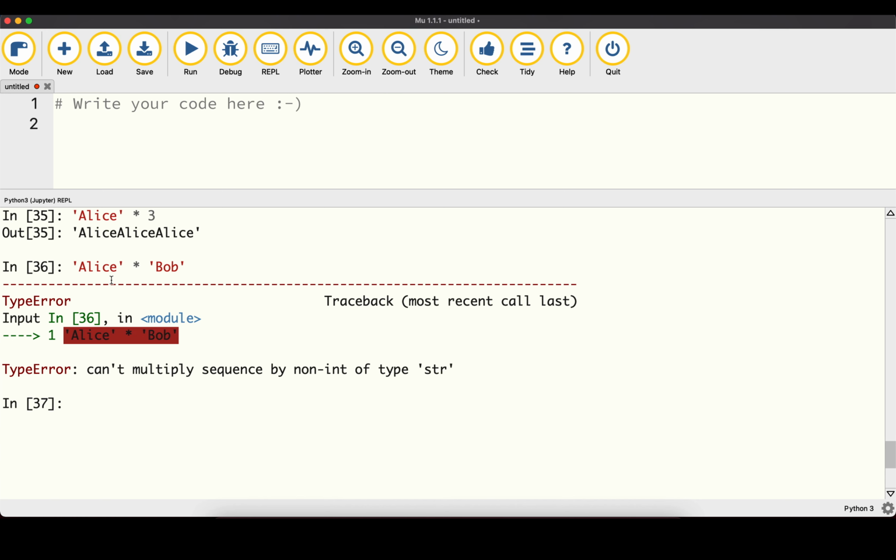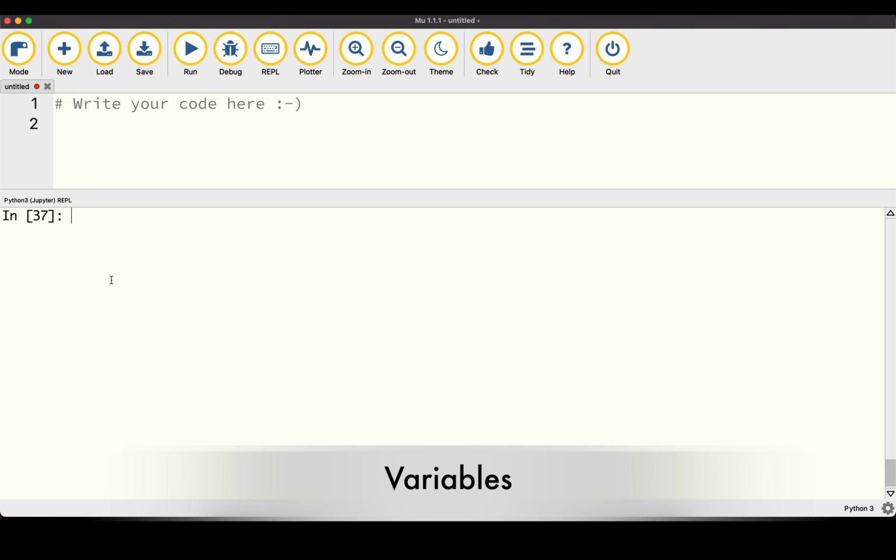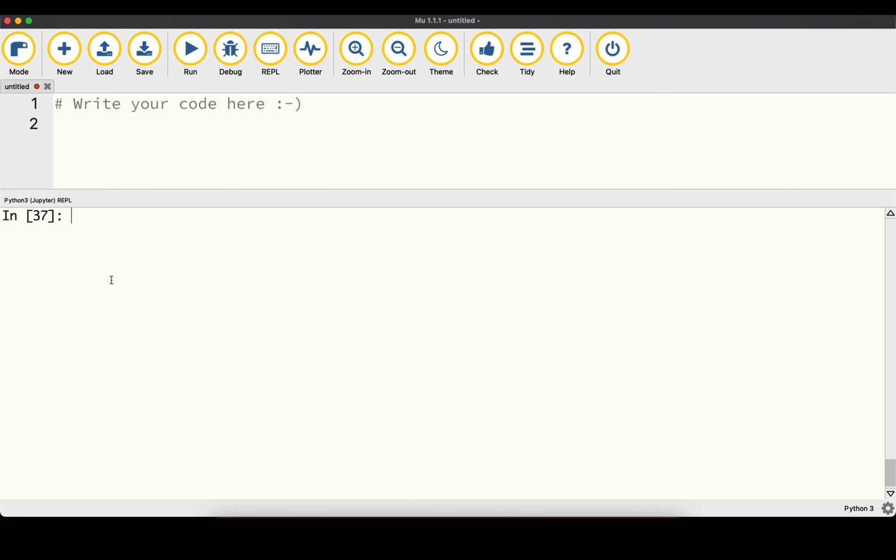So in this case, we really need to multiply this with a number in order to actually get something useful. Now, when we work with the same values over and over again, it makes sense to actually store them so we can very easily access them. And in Python, there's something called a variable, which is basically a container that holds a certain value.